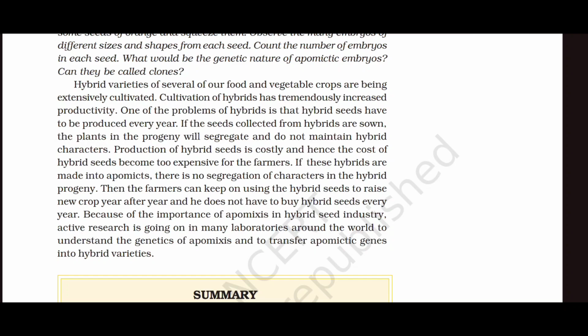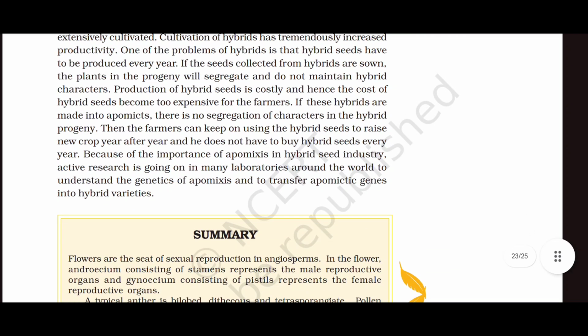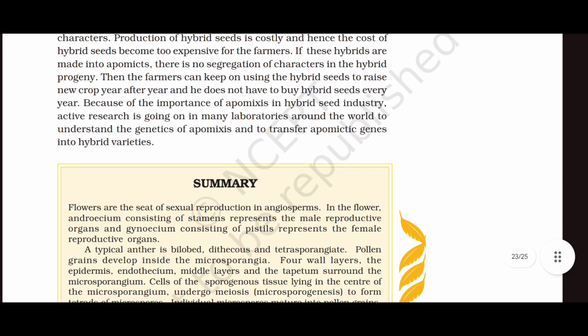If these hybrids are made into apomicts, there is no segregation of characters in the hybrid progeny. Then the farmer can keep on using the hybrid seeds to raise a new crop year after year, and he does not have to buy hybrid seeds every year. Because of the importance of apomixis in the hybrid seed industry, active research is going on in many laboratories around the world to understand the genetics of apomixis and to transfer apomictic genes into hybrid varieties.